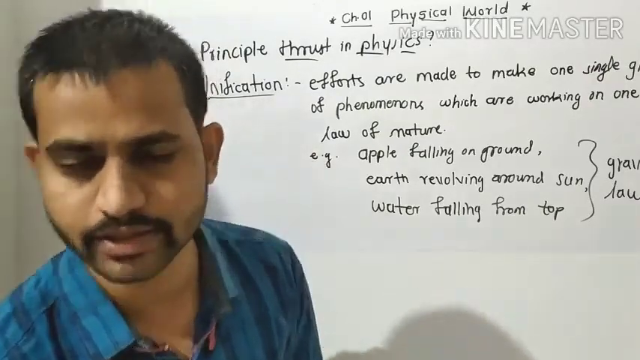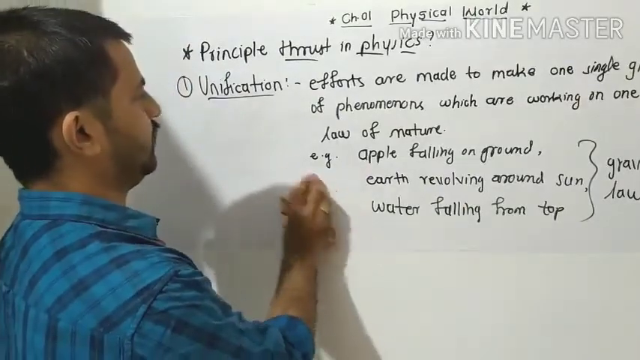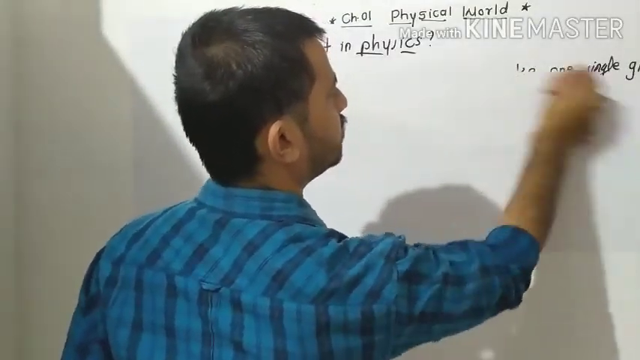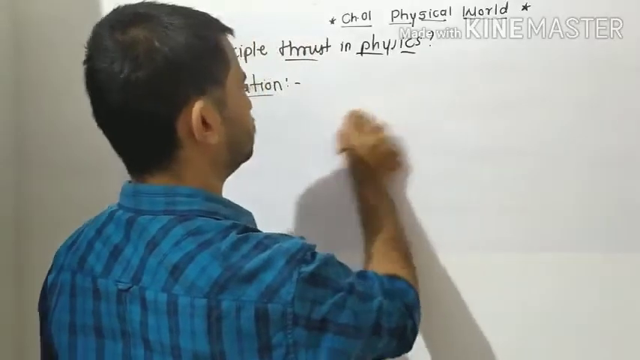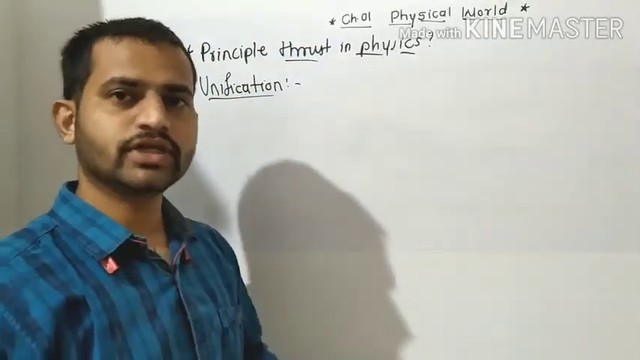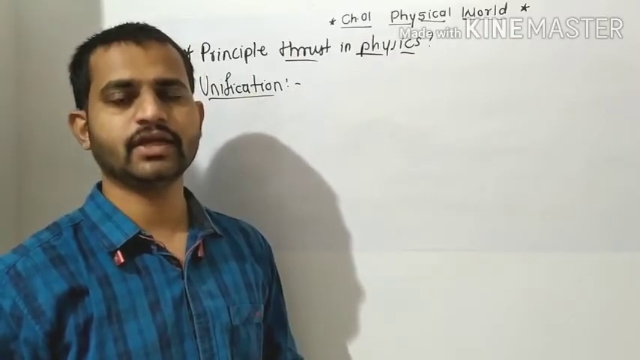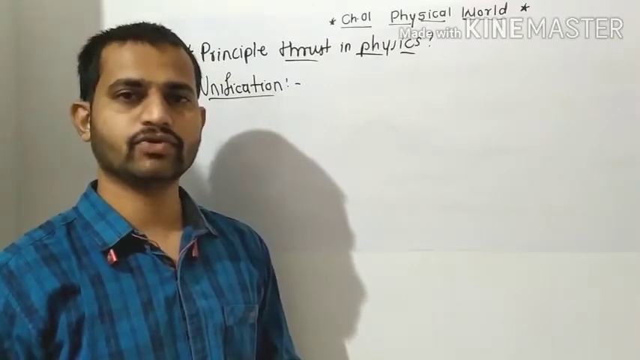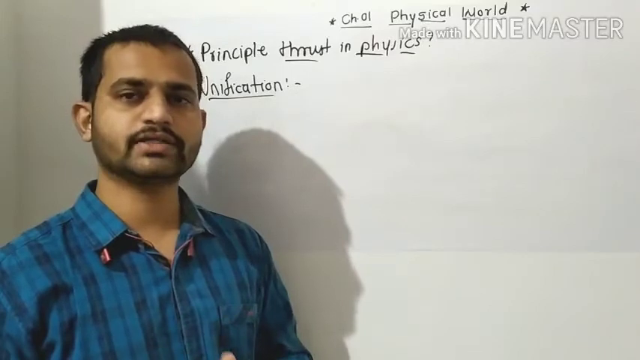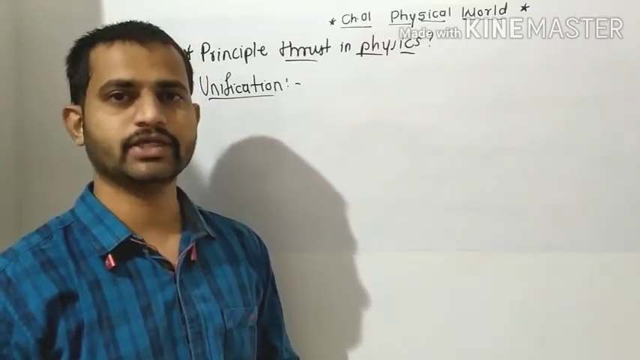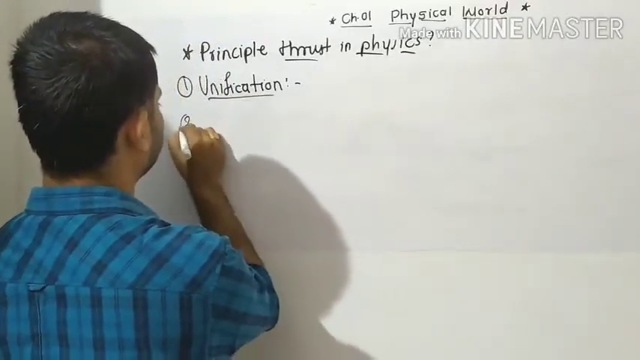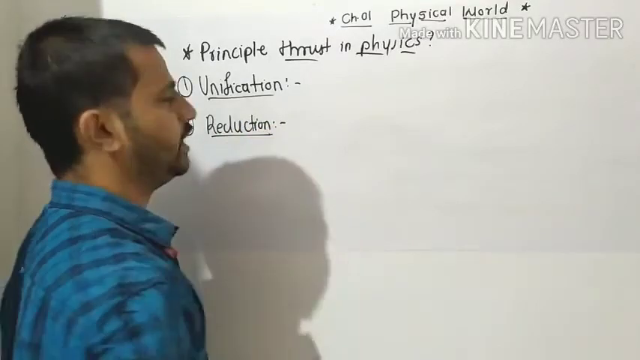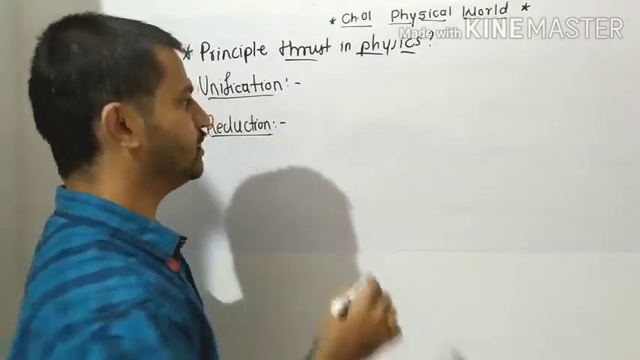So what is reductionism? In reductionism, as the name suggests, when we have to study complex processes of physics, it is much easier to study the smaller parts of that complex process instead of studying the total complex process at one single time.